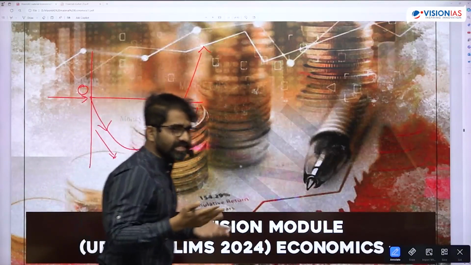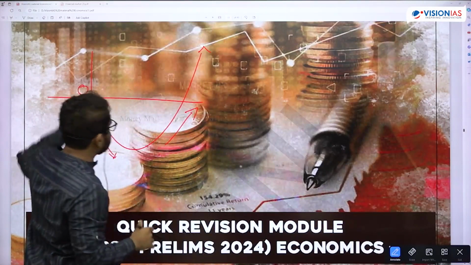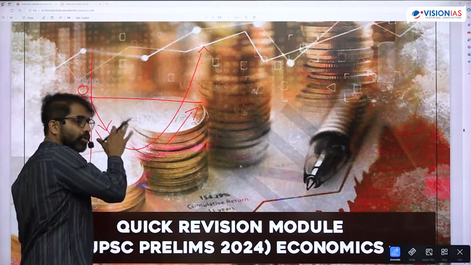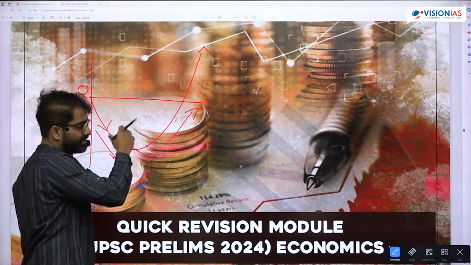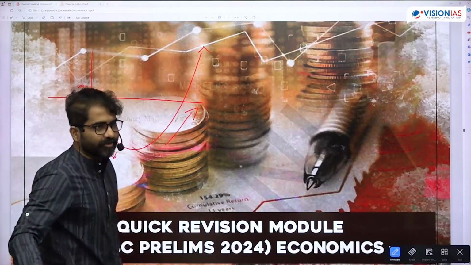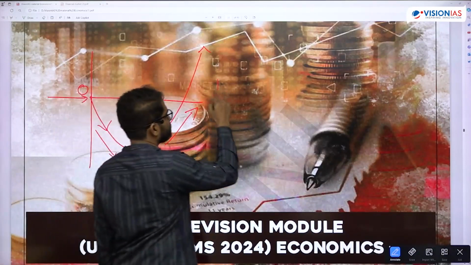It indirectly tells us that whenever a currency is depreciated, the first impact is that my imports become costly. Then I am able to generate benefit in the form of increasing exports. This is what is called the J curve.